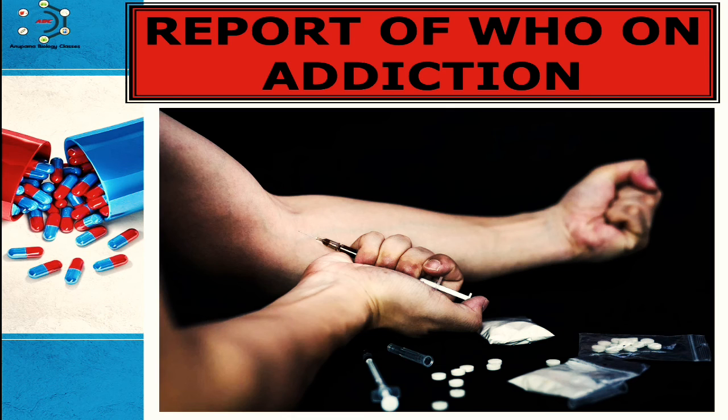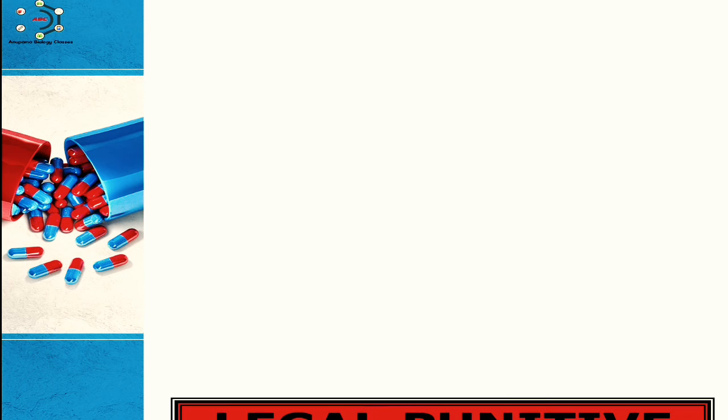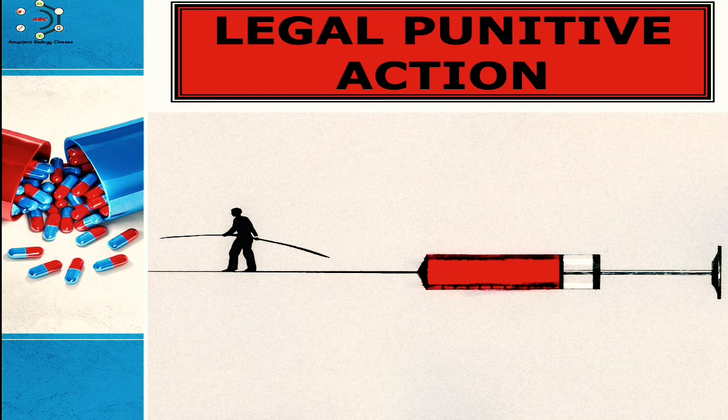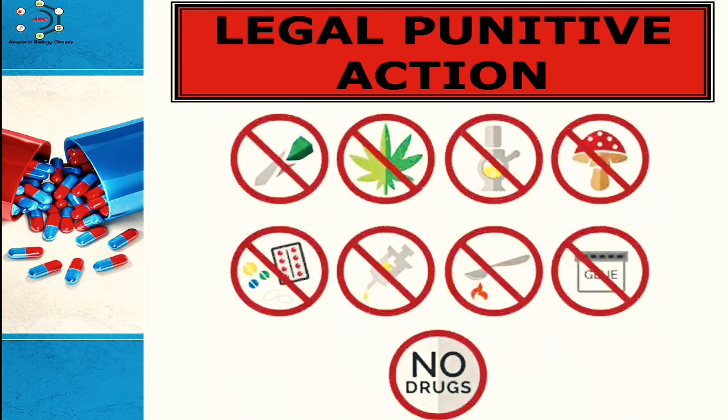Now, what is the legal punitive action? The Narcotic Drugs and Psychotropic Substances, that is NDPS Act 1985, prescribes for drug trafficking offences a minimum punishment of 10 years rigorous imprisonment and a fine of 1 lakh rupees.